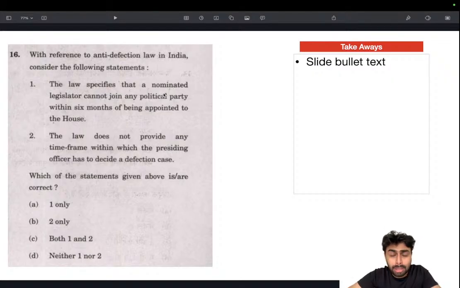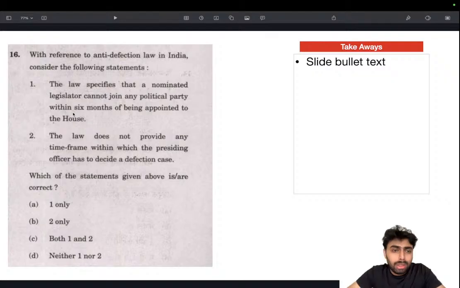If he or she does, then his candidature will be annulled, meaning he will be disqualified. So a nominated member can join a political party within 6 months, not after 6 months. But at the same time, an independent member cannot join a party after winning an election. If he or she does that, they will be disqualified.